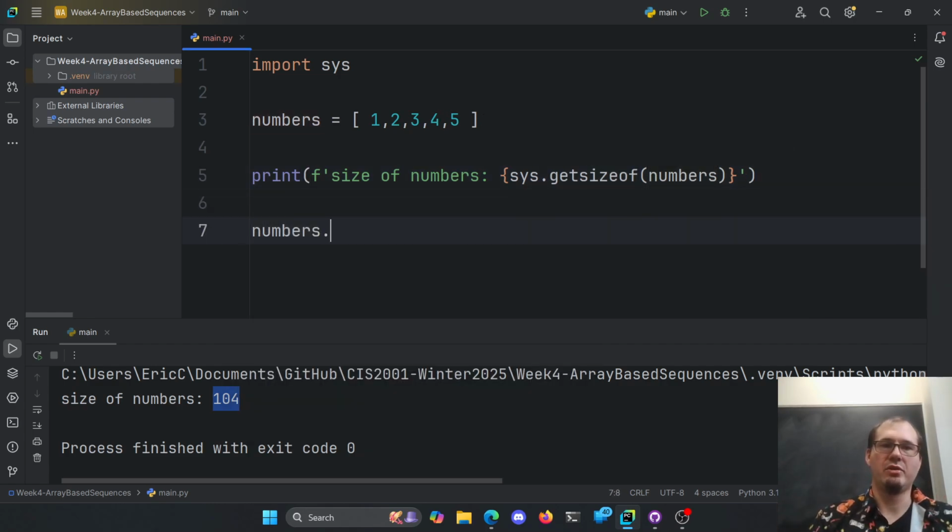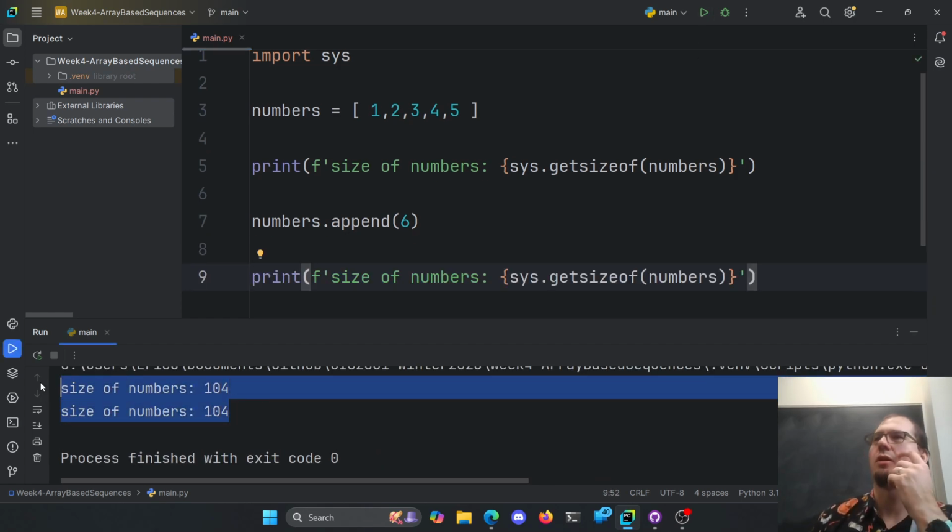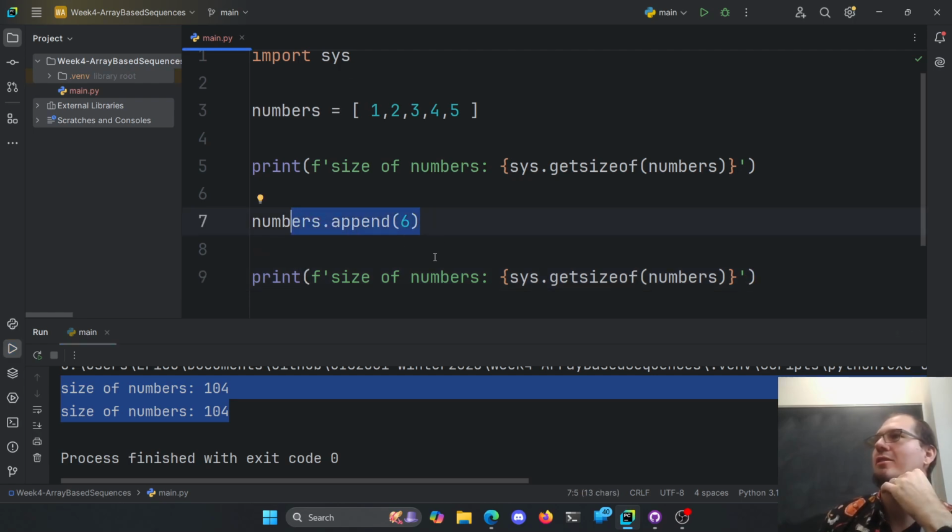Sure. And I take numbers and we append, I don't know, let's add 6 to it. And let's get the size of numbers. Still 104. Well, that's kind of fun. It's the same size, but it has more information in it now. How does that work? Well,